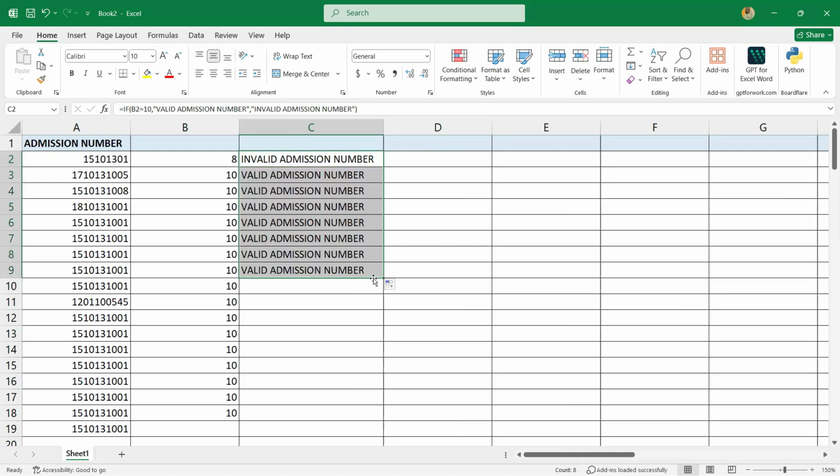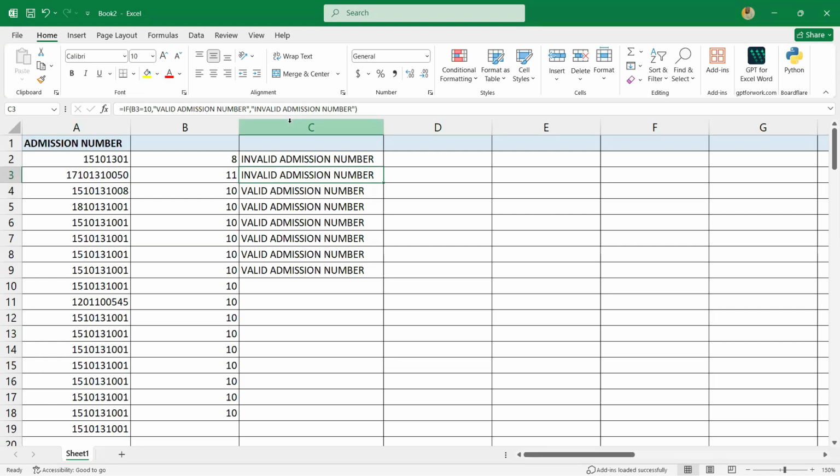Let me drag the rest and see. So you see the other ones are saying valid admission number. 50, you see it automatically gave me equals to 10. Once the admission number is not equals to 10, it will say invalid admission number. So that's how you test the IF statement. If what you are comparing is true, it will return the true statement. The first one is the true statement, which is valid admission number, while the second one, which has the comma after it, is the false statement, which is invalid admission number.